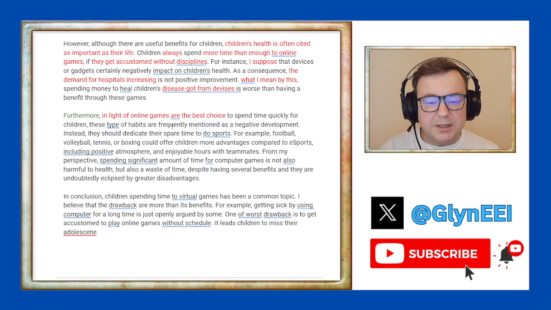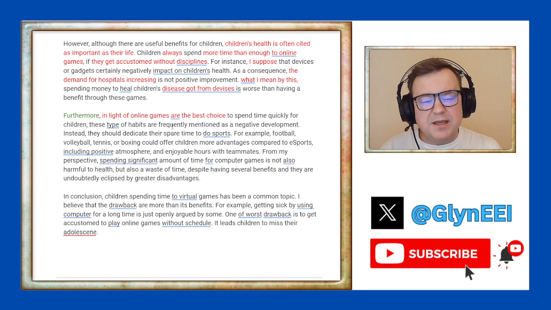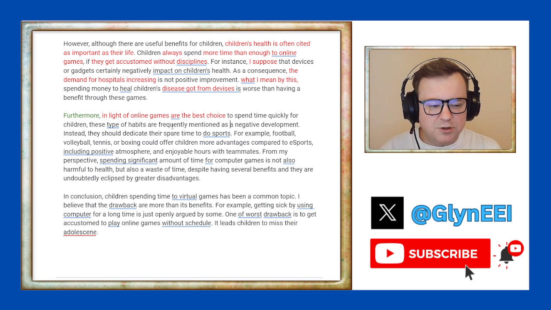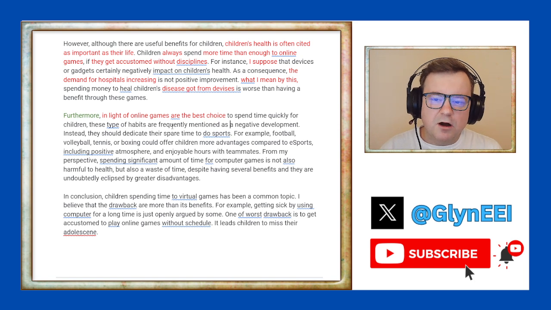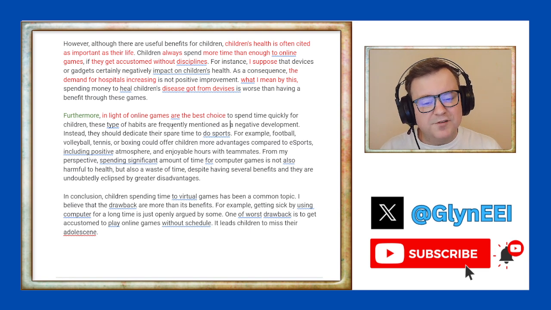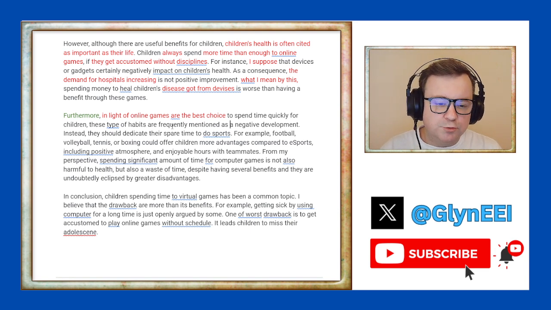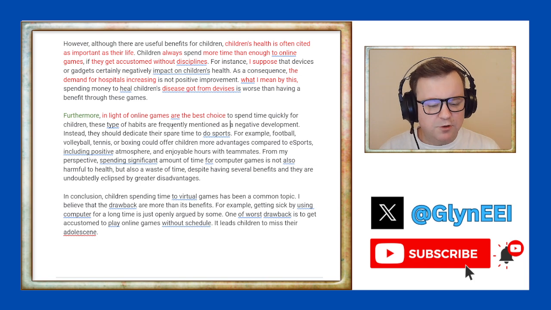So what might be arguments? Well, one argument is that it's distracting for children, that children get addicted to these, and because they get addicted, maybe they don't have time to spend on their homework. Another argument is that it's antisocial. When you play computer games, you often sit alone in your room and you don't communicate with your friends.